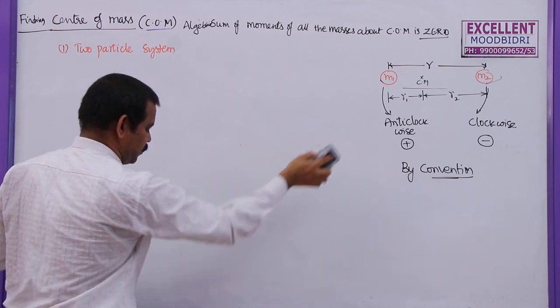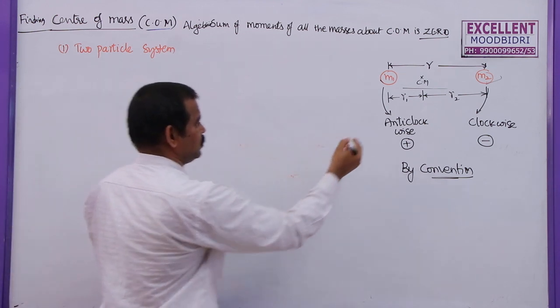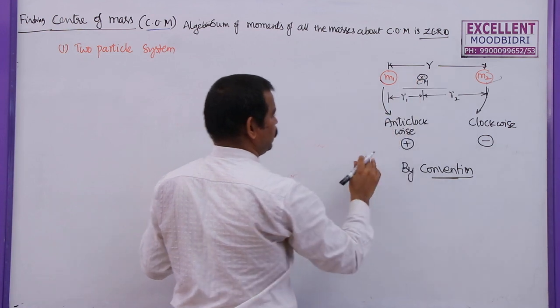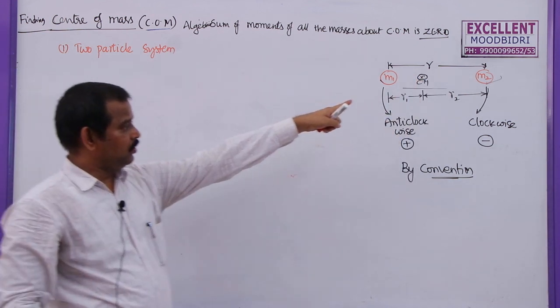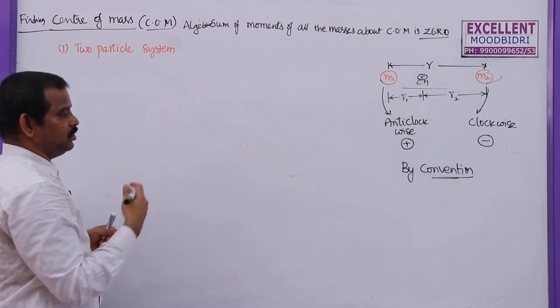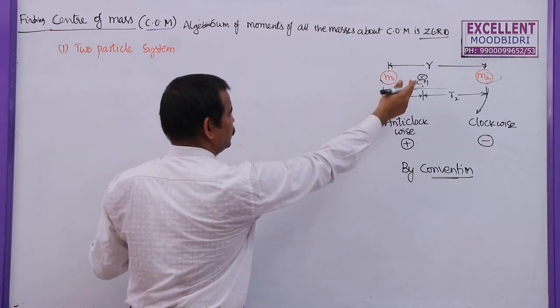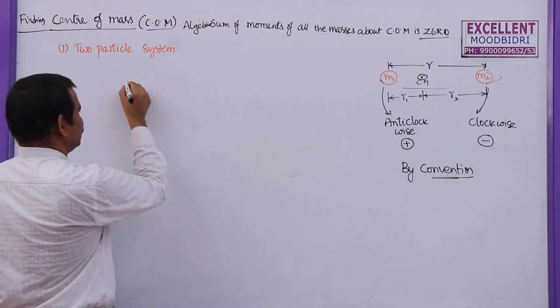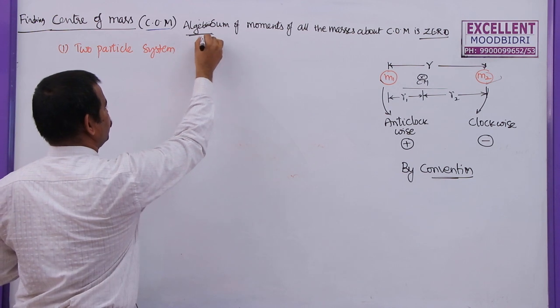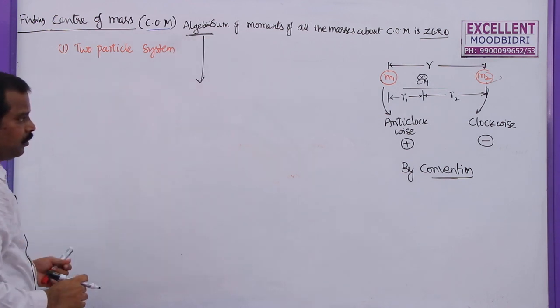So based on this, about this center of mass, what is the moment of mass M2? That is negative. What is the moment of mass M1? Positive. So the algebraic sum means adding both positive and negative.